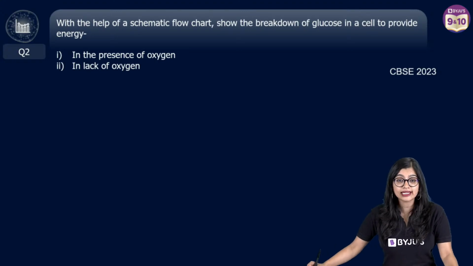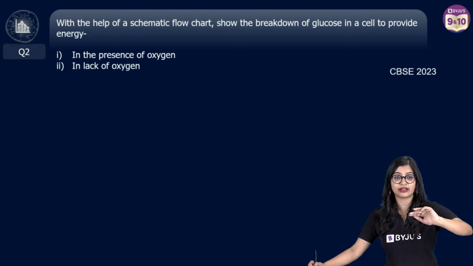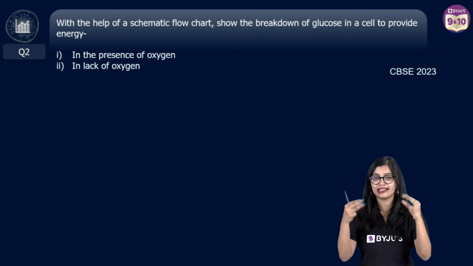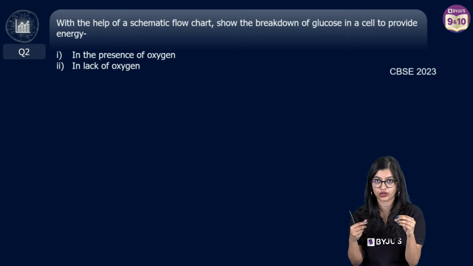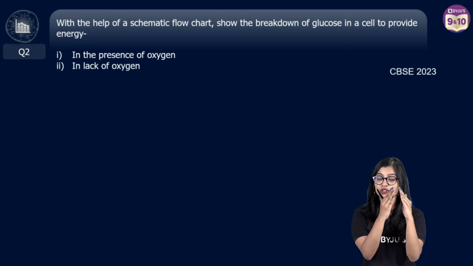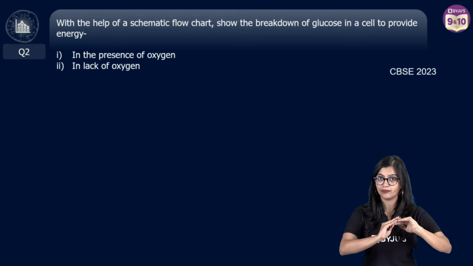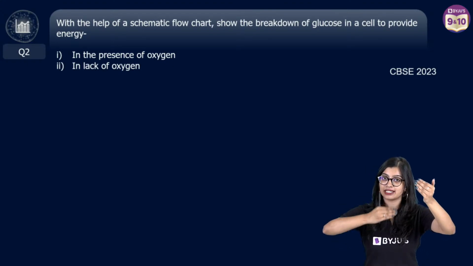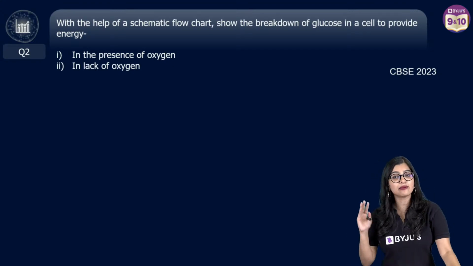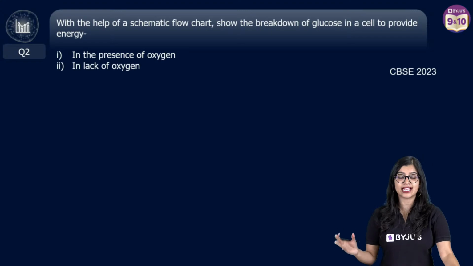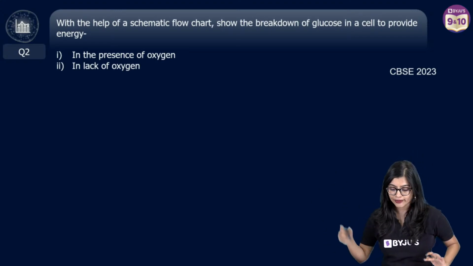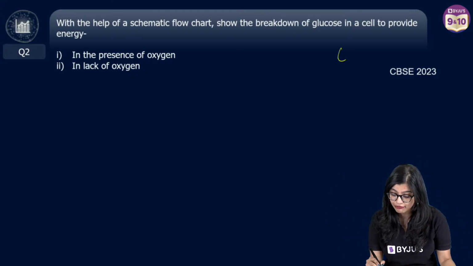Ma'am, what carries blood from right atrium to right ventricle? From right atrium to right ventricle, because it's going within the heart, there is muscular contraction and relaxation. Contraction of the walls of the atrium will force the blood to go from atrium to ventricle. And that's why we have valves between atrium and ventricles to prevent backflow. In MCQs, you do not need to write an explanation. You just need to give the answer. Now let's go on. This is a question which has come for 2 marks.